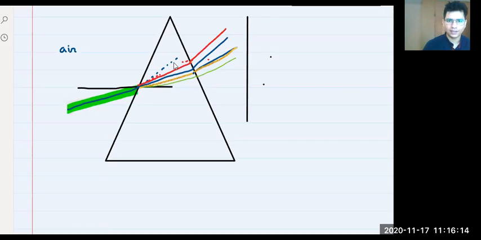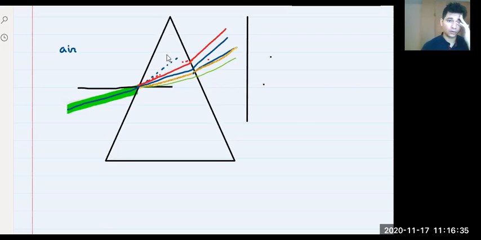Because when you talk about a prism, a prism is like a triangle. So if the distance covered by each is different, don't you think that they will come out at different points, with different speeds?